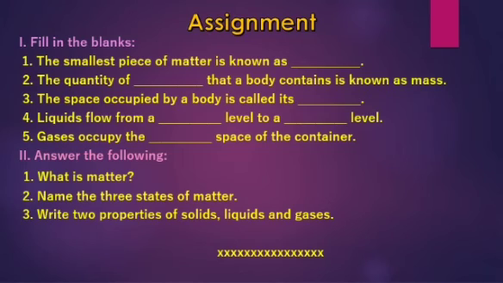Third one, the space occupied by a body is called its dash. Fourth one, liquids flow from a dash level to a dash level. Fifth one, gases occupy the dash space of the container.